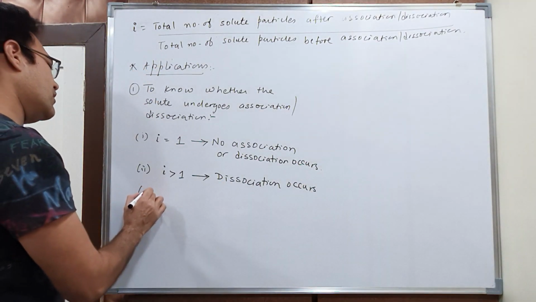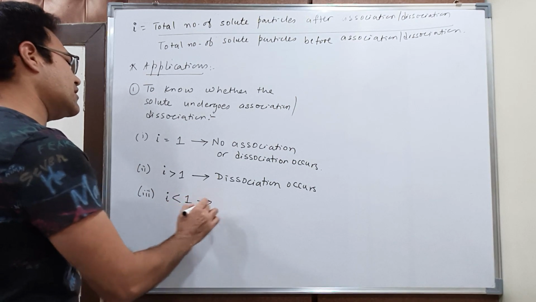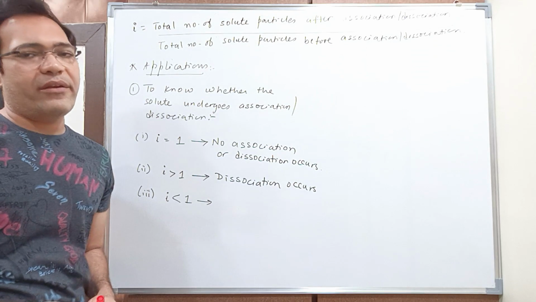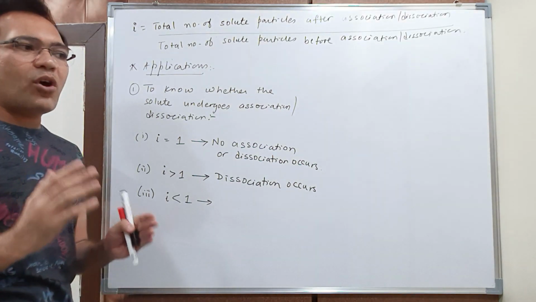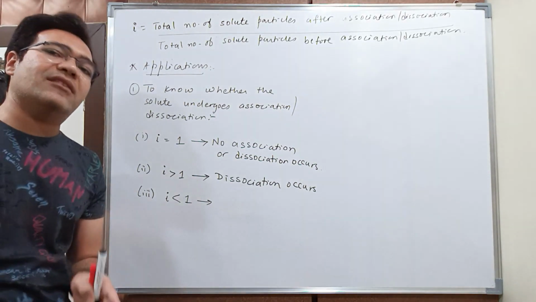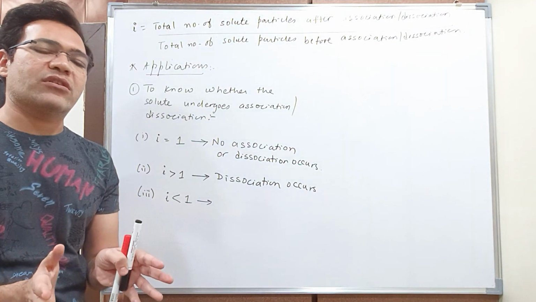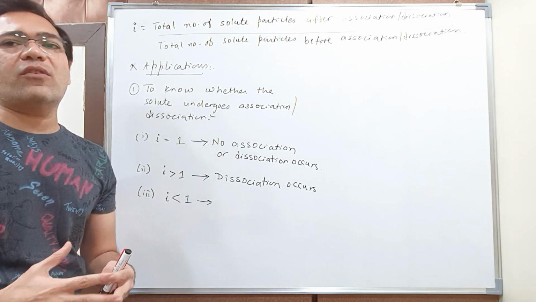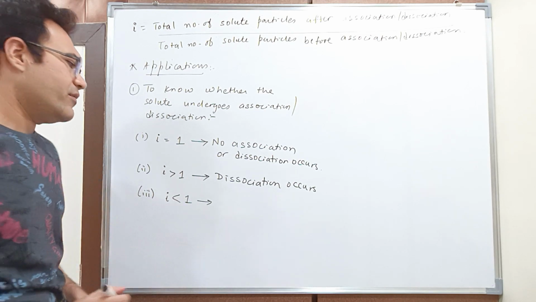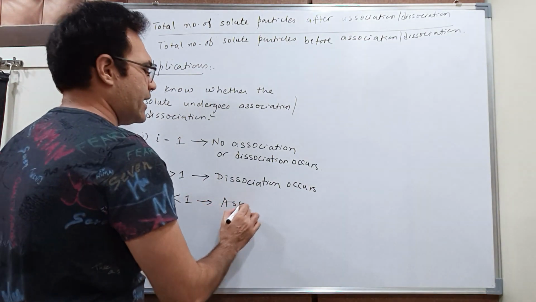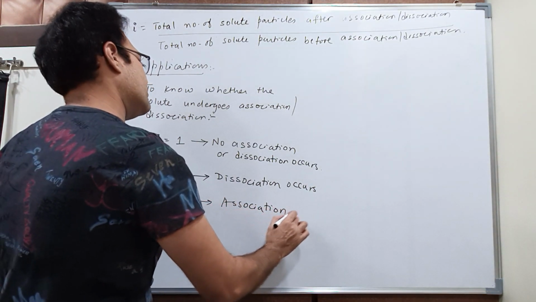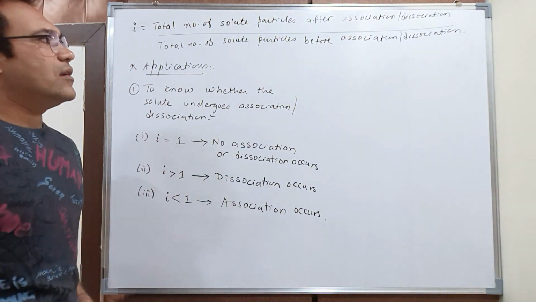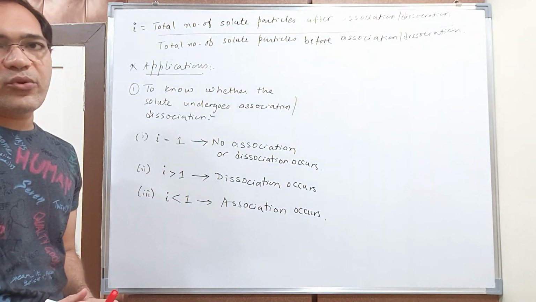And the third is, if the value of i is less than 1, it means the numerator is less than the denominator, which means the number of solute particles after forming the solution is decreasing. It is because of the association of the solute particles, right? So if i is less than 1, it means that association occurs. Okay, this first application should be very clear to you.